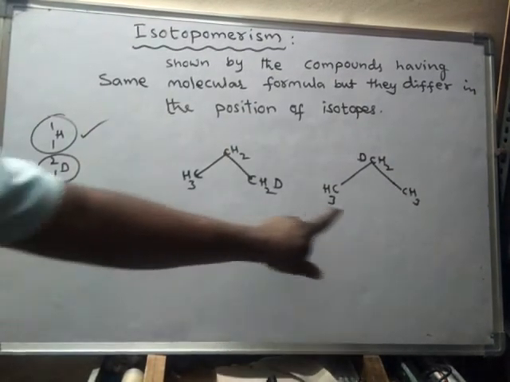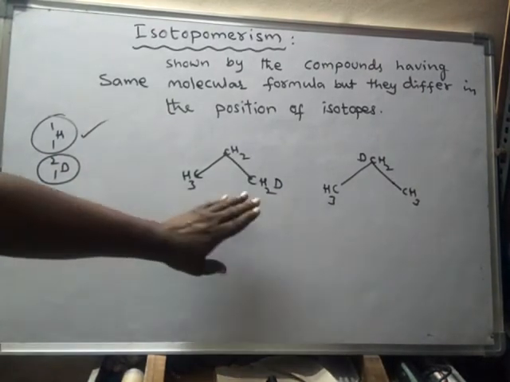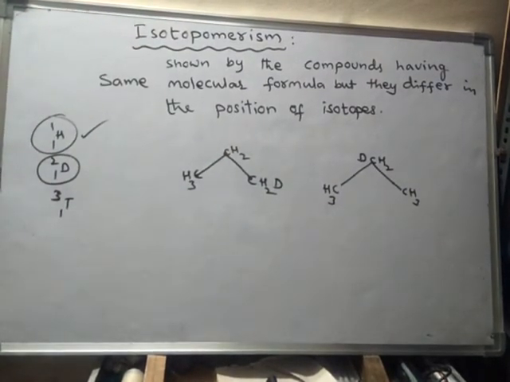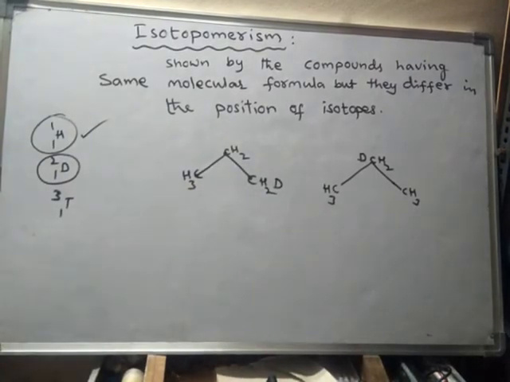Don't consider these as positional isomers. This is given a special name known as isotopomerism. These two are said to be isotopomers to each other.